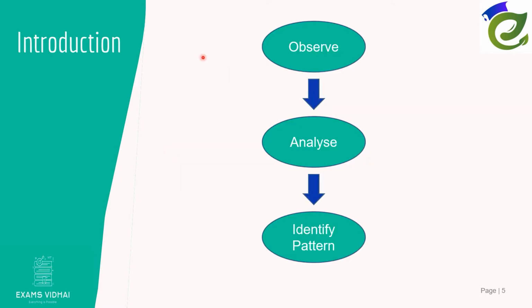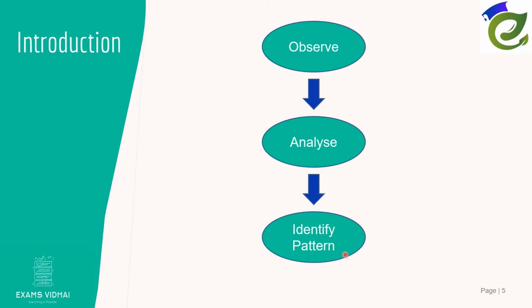So friends, before jumping into solving some problems, I'll introduce you to an approach. What should be our approach whenever we see some problem? I have simplified it in three steps. First of all, you have to observe the problems, the figures given. Next, you have to analyze it. As described in our previous slide, you have to establish some connection, some relationship between the figures so that you can solve it. And after analyzing it, you have to identify some pattern. There might be some pattern which is followed in each and every figure. Once you figure that out, you'll get your answer.